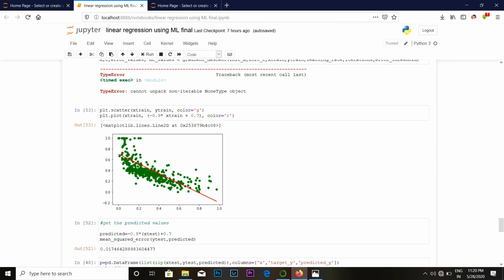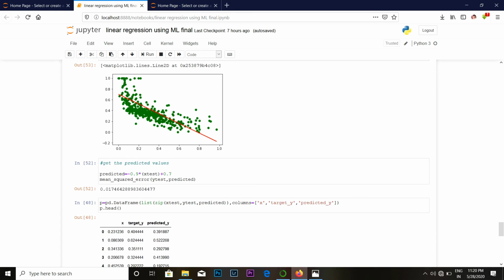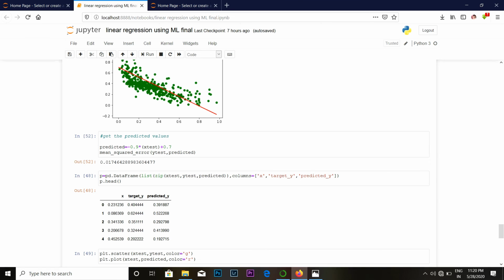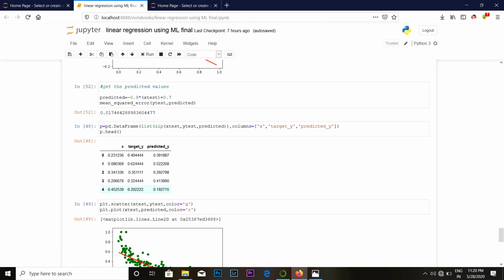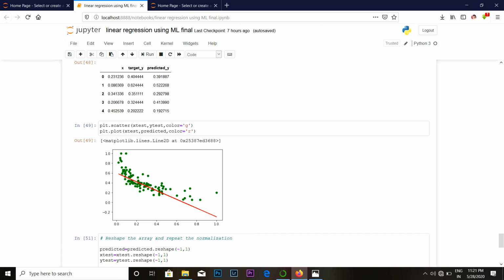Here we can find the plot by using the plt.scatter function. This plot can predict the value of the output of the Boston house pricing. Here we are finding the predicted value. This predicted value is calculated using predicted is equal to minus 0.9 into x_test plus 0.7 as a constant value. Here we get the mean squared error. Now this is the prediction of value x and y and the predicted value. This table shows the x value, y value, and predicted value, and here we get the graph of that.